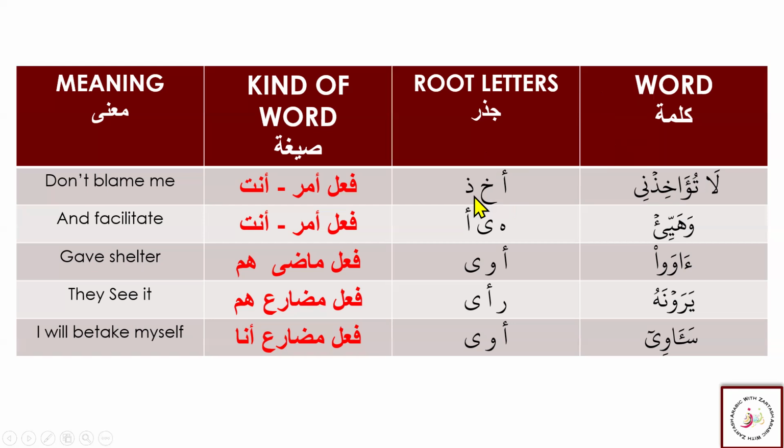Ain, the Hamza, Fa, and Zal. Then we have Wahayyi, Wahayyi lana from Surah Kahf. Wahayyi is from Ha, Ya, and again there is Hamza, and you can notice here this harf illa as well. I have selected these root letters because they are very common, and we see them in the Quran so many times. So by practicing and seeing them as many times as we can, these root letters will be easy for us.